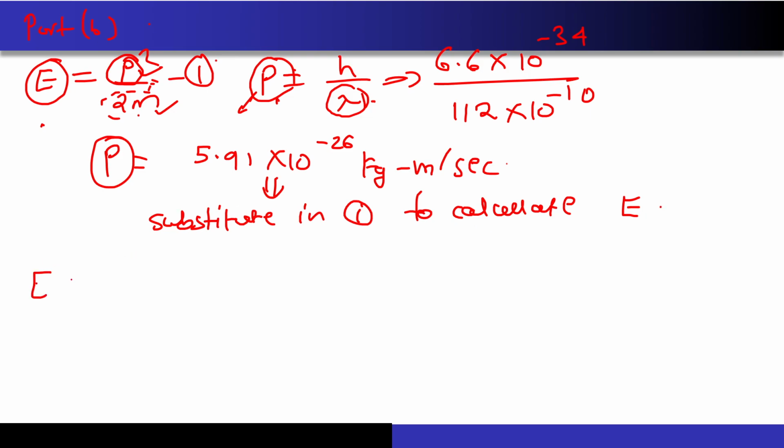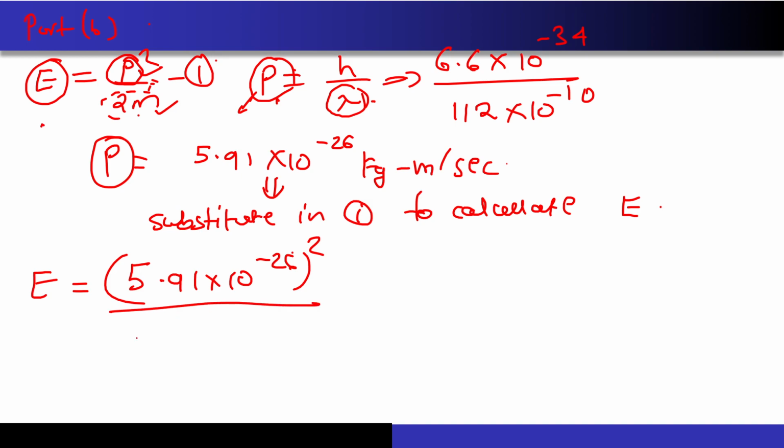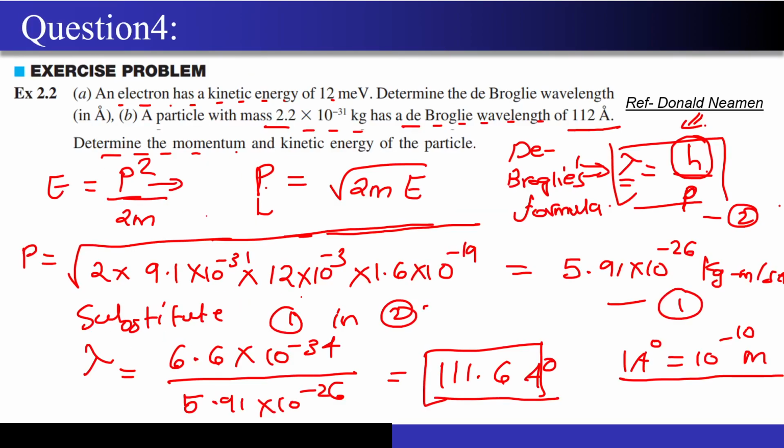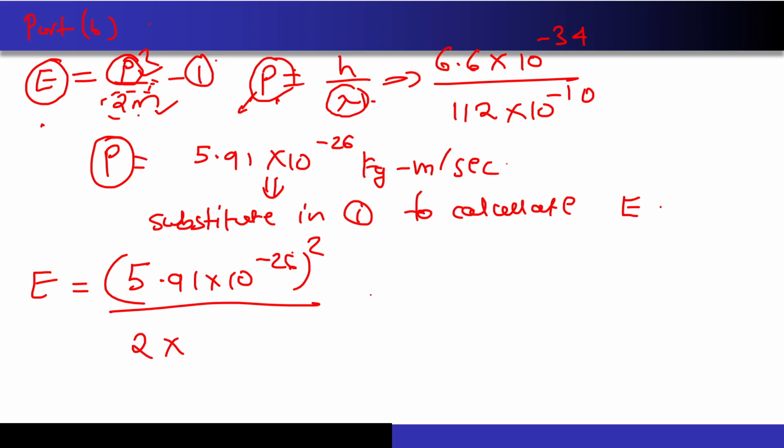So now let's substitute it. E is nothing but P square, that is 5.91 into 10 to the power minus 26 the whole square, correct? Divided by 2 into the mass. So what is the mass that has been given? 2.2 into 10 to the power minus 31. You can see over here, this is the mass that has been given.